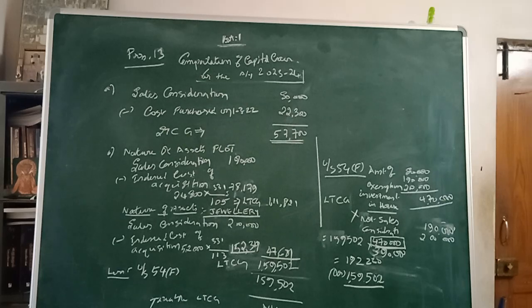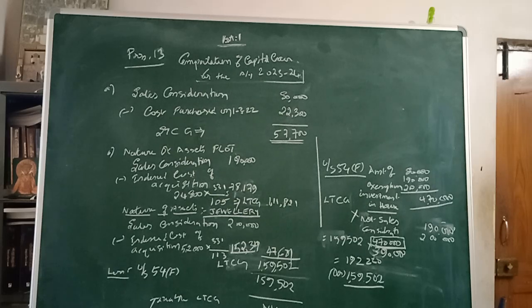So in this case, what is the formula? The total long term capital gain you derived here is 1,11,821 plus 47,681, that comes to 1,59,502, into the amount invested, that is based on the value of three assets, 4,70,000, divided by the total sales consideration, that comes to 190 plus 2 lakh rupees, that is 3 lakh 90,000.